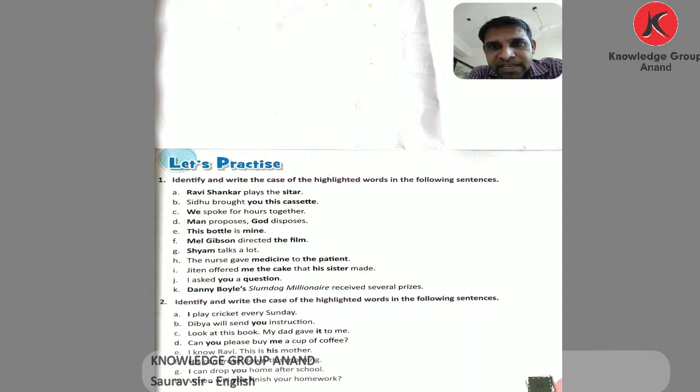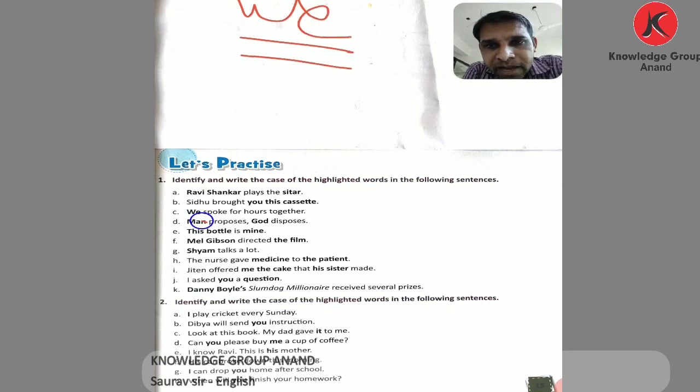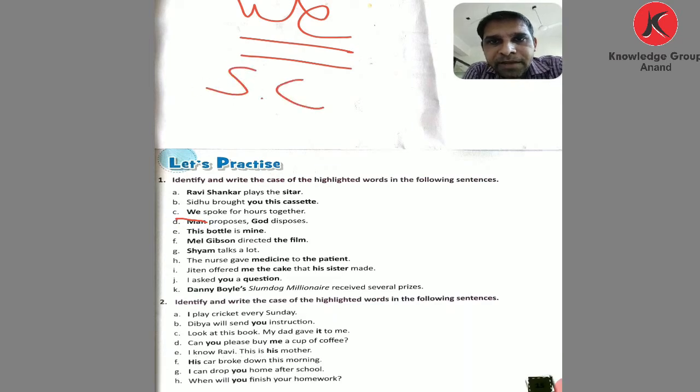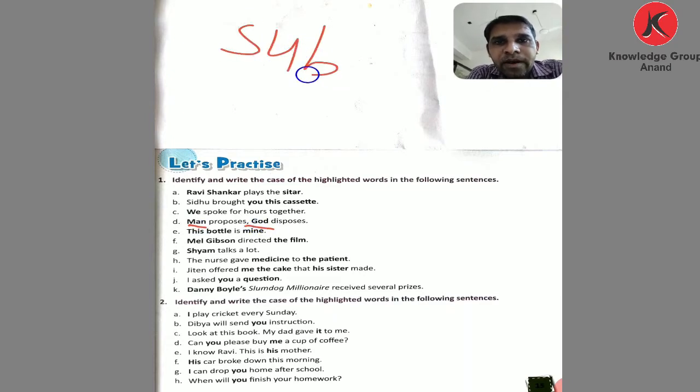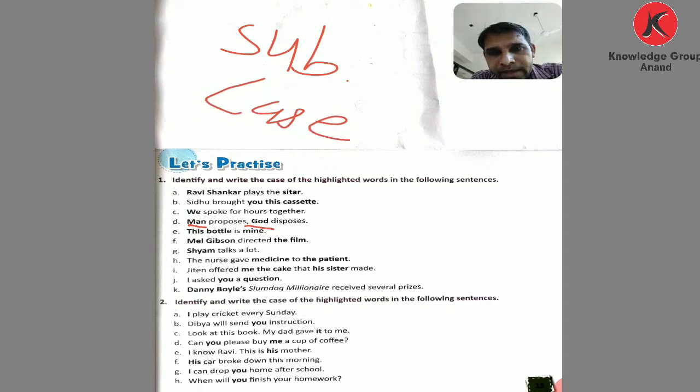Now comes to C. Here we use the pronoun we in the starting as a subject, so here we use it as subjective case. Now comes to number D. Here, the man proposes, God disposes. Here we talk about man and God. Both are used as subjective case.